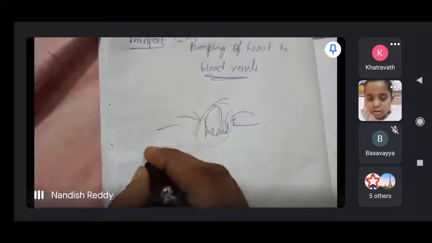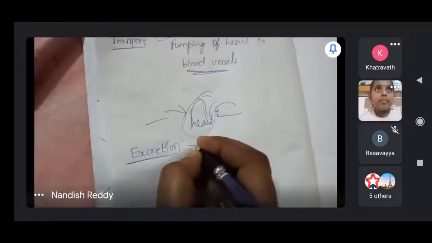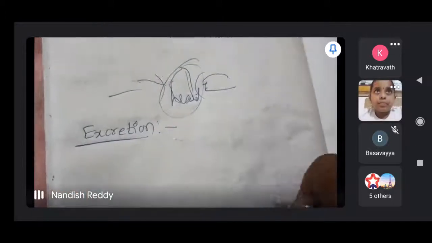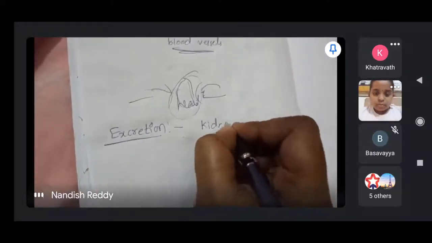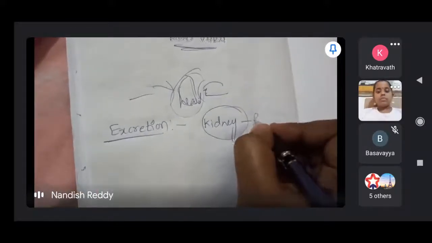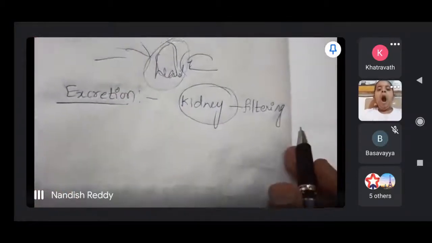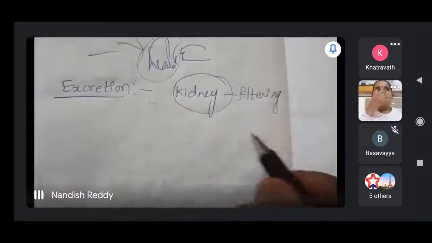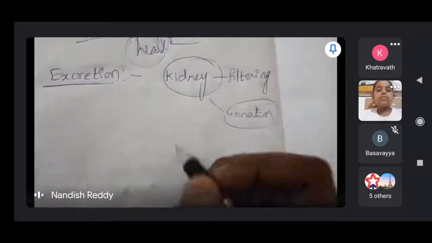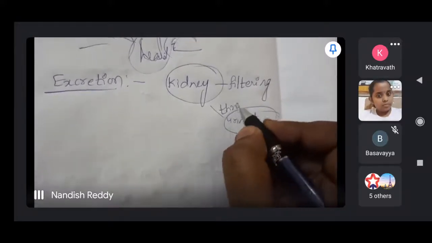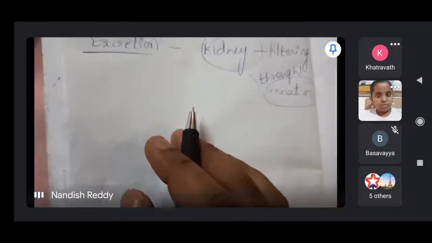Next one is excretion. Excretion means removing waste products from the bloodstream. Oxygenated blood came, but purified blood did not come. So excretion means, in the presence of kidneys, filtering is happening inside the kidneys. Due to that, waste products are removed. Then excretion happens through urination. In that manner, the kidneys are involved in the excretion process.